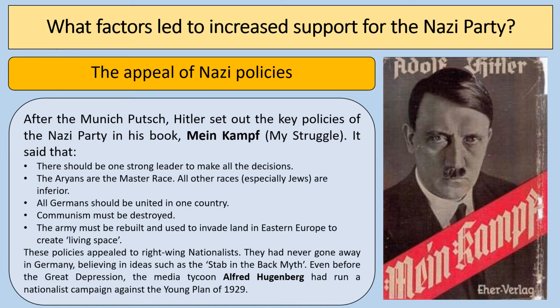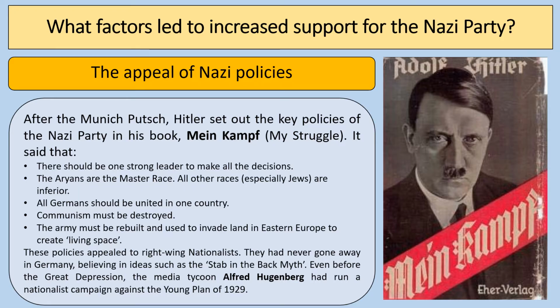So the first factor to think about when you're looking at the key question about what factors led to increased support for the Nazi Party were the appeal of Nazi policies. Now you can see there that Hitler set out his policies in his book Mein Kampf, and you can read those ideas: the idea of one strong leader, the Aryans and the master race, all Germans should be united in one country, all German-speaking people, communism must be destroyed, and the army must be rebuilt.